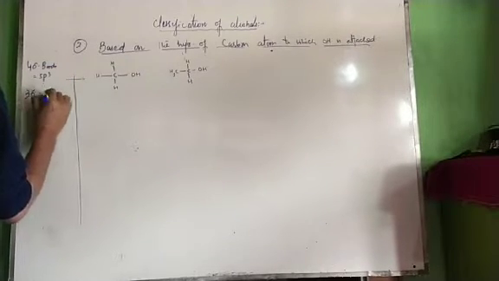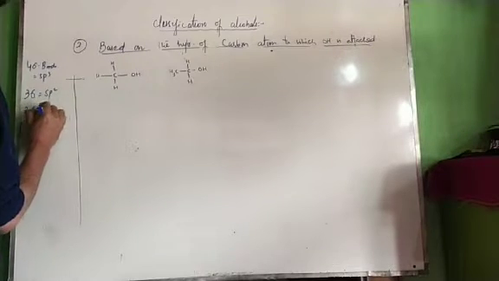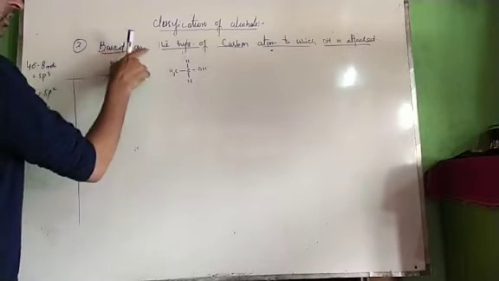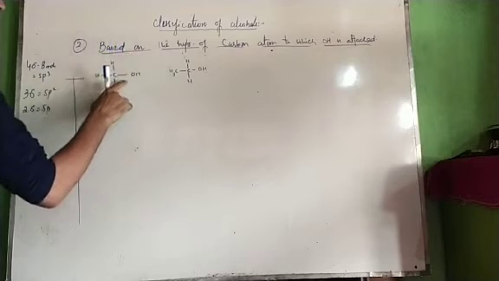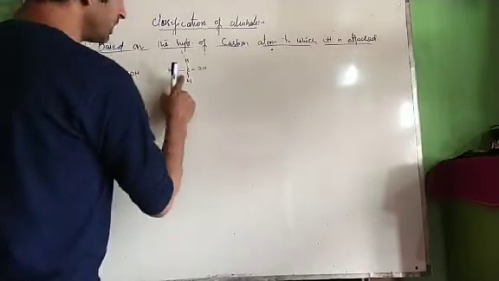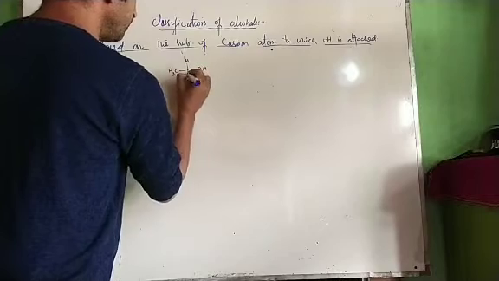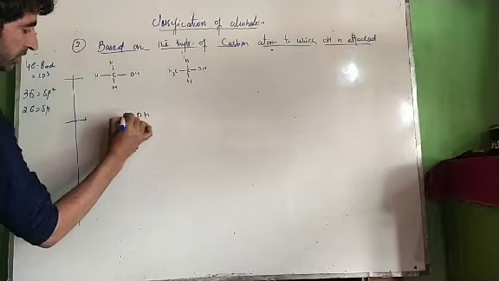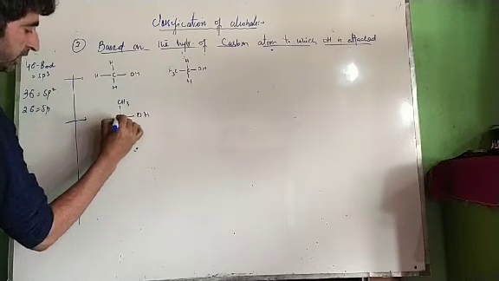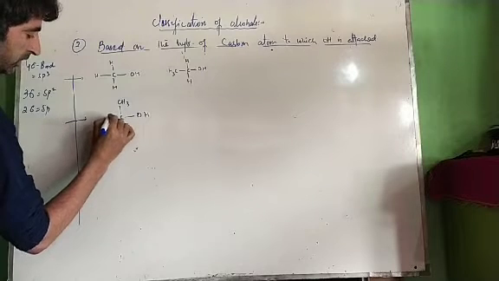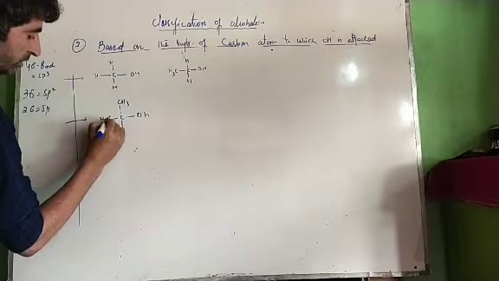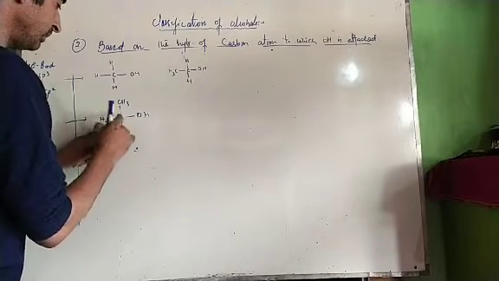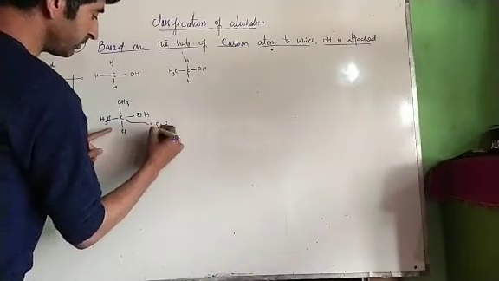When 3 sigma bonds, it is sp2. When 2 sigma bonds, it is sp. Now 1, 2, 3, 4, it is sp3 hybridization. Our first class in this case comes out to be when hybridization is sp3. This is sp3, this is also sp3 because here we have 1, 2, 3, 4 sigma bonds. Now one more type will be when OH is attached to the carbon, but this carbon is directly attached to two carbon atoms. This carbon is also sp3 hybridized.